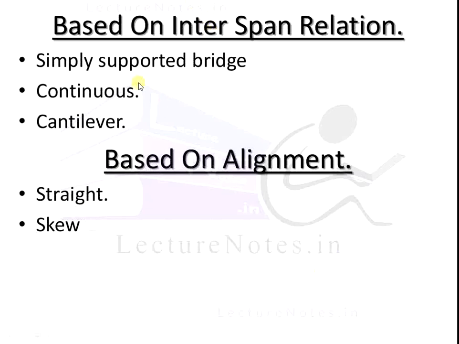Next classification is based on interspan relation. There is a simply supported bridge, continuous bridge, or cantilever bridge. Which type of interspan it is depends on whether it is a simply supported bridge, continuous bridge, or cantilever bridge. Next, based on alignment, either it is straight alignment or skew or curved alignment. It depends on the classification. Next is based on alignment, either straight alignment or skew alignment.